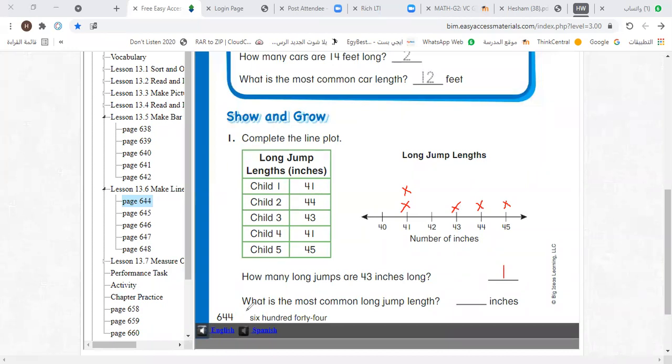Now let's answer the next question. What's the most common long jump length? How many inches? The most common. I'll choose one of you to answer this question. I'll choose Tamim Saad. Hello Tamim, how are you?